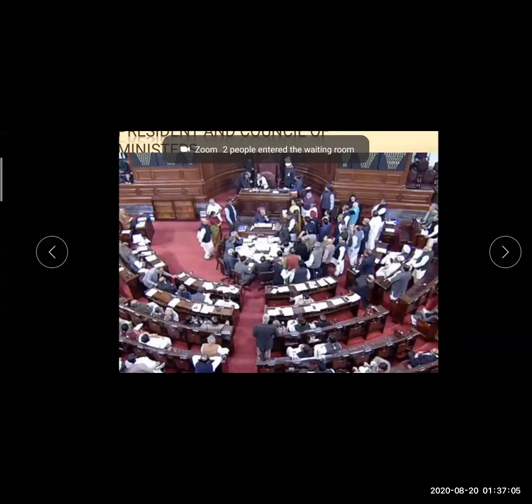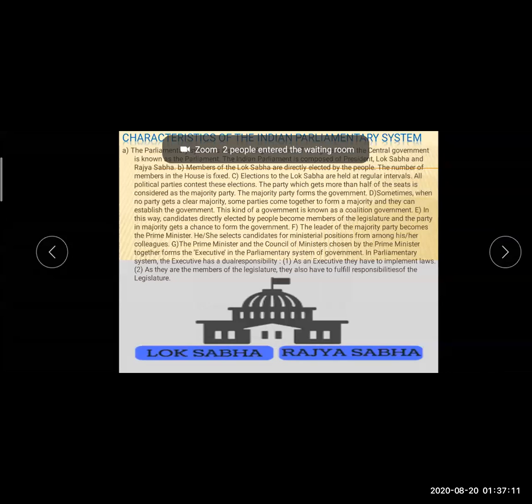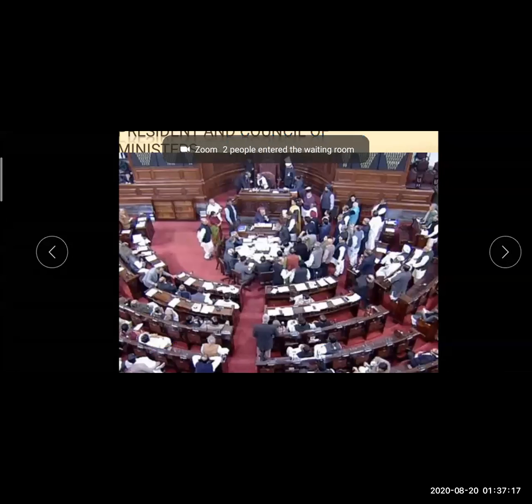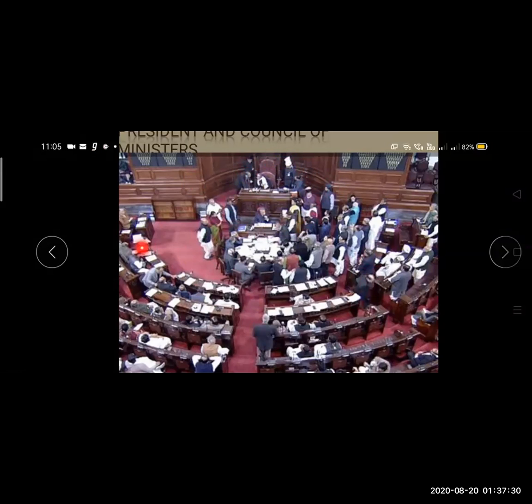Now see here the prime minister and the council of ministers. So how do they make the laws? This is the picture of our parliament system. Here one person is seated who is governing our whole parliament, and here one person stands and we discuss what kind of rules should be there.